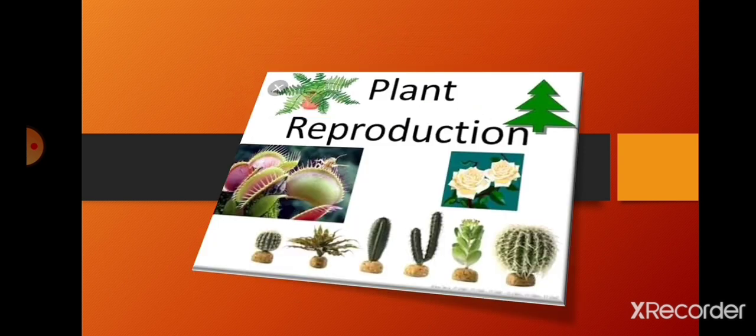Reproduction. What is reproduction? Reproduction is a feature of living things. It is a process by which living beings produce young ones of their own kind. So like all living beings, plants also reproduce so that their species do not die out.